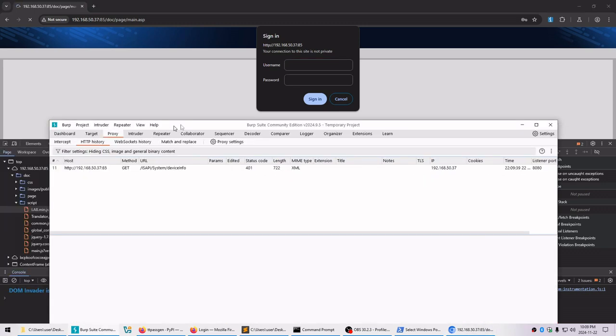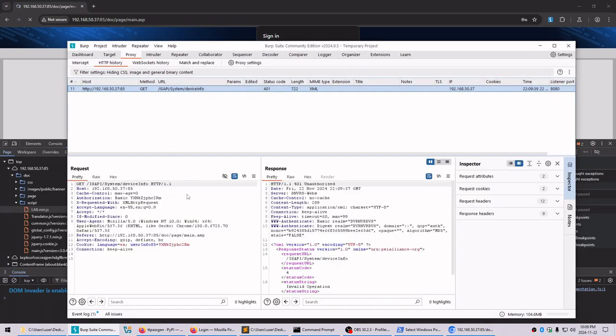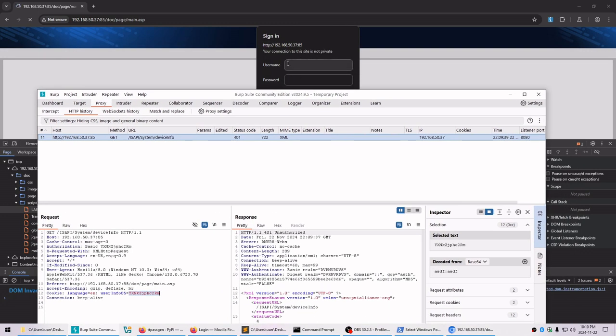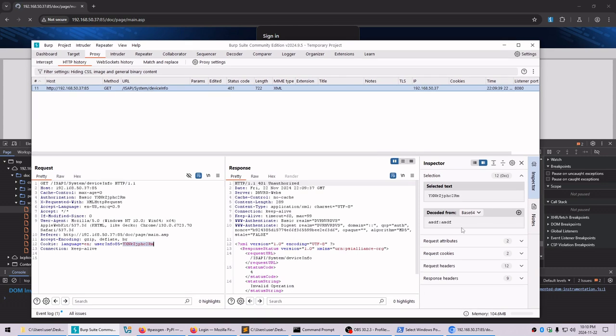And when I go to my history here, we'll see that the cookie that was set previously is now set as this little data point, user info 85. Or is that B? No, it's an 85. So at this point, it doesn't matter what username and password I put in. It is taking the cookie off our local machine, which we put in previously as ASDF. So what I need to do is hammer this thing.